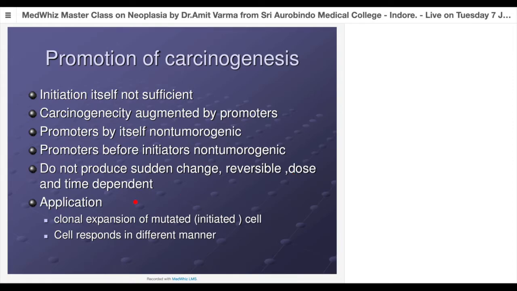So what they do is cause clonal expansion of the mutated cell. And how do they do this? Either they will act like a growth factor, or they will act like a growth factor receptor, or they will upregulate the genes which are related with growth promotion. That means genes regulating growth factors, growth factor receptors, signal transduction, nuclear multiplication genes, and genes related to cell cycle regulators. So these genes may be upregulated in the presence of a promoter. They are bystanders actually. They are not causing any adduction to the DNAs or RNAs.